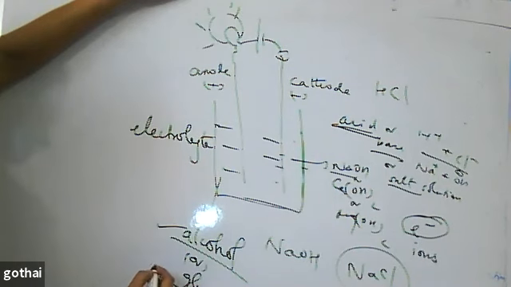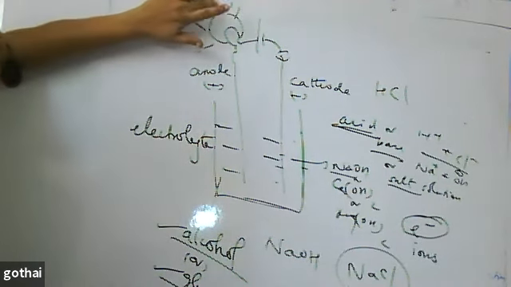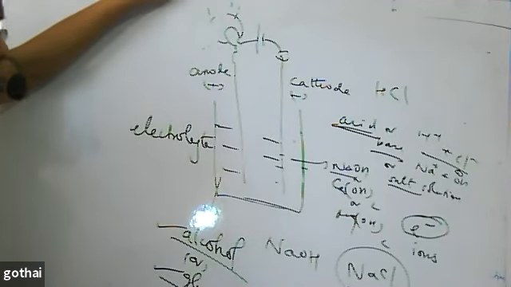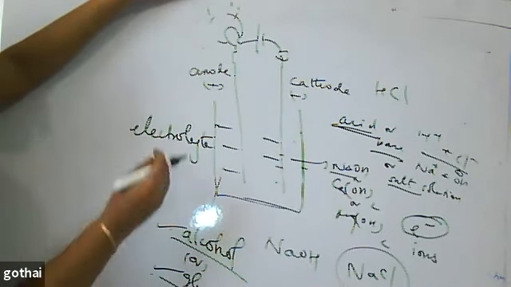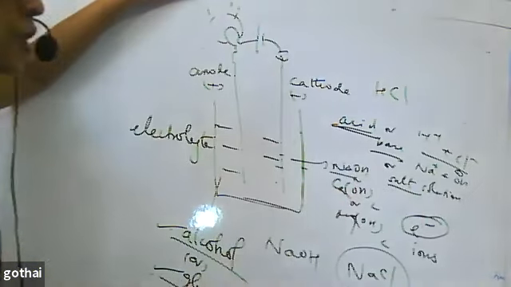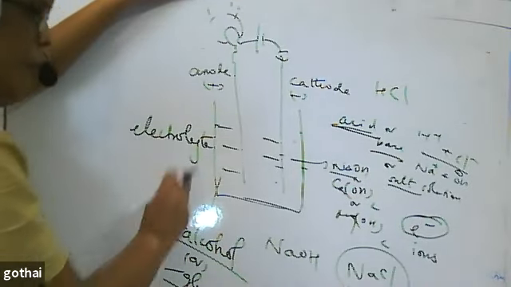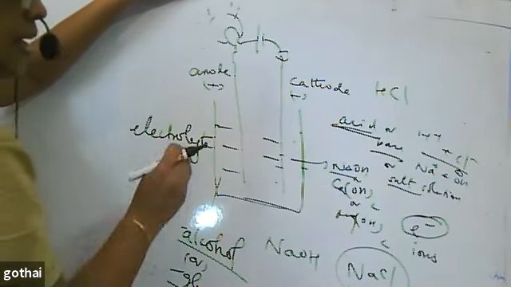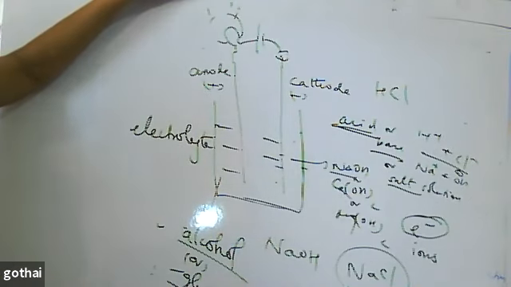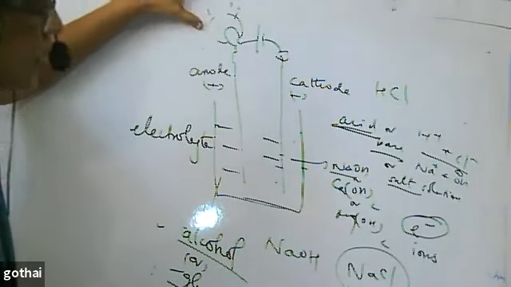When I use alcohol and glucose, I do not see the glow. The bulb doesn't glow when I use glucose and alcohol because they do not produce ions in water. Since they do not produce ions in water, they are neither called an acid, nor a base, nor a salt, because if they were salts, they would also produce ions. Understand? Since they do not produce ions, they do not conduct electricity. That is the conclusion we arrive at by this experiment.